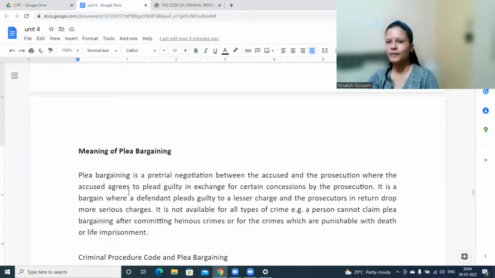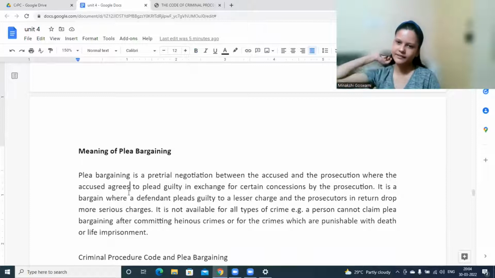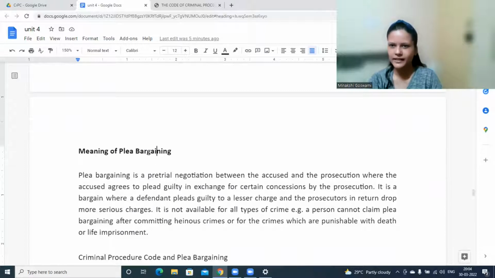When we talk about plea bargaining, what is plea bargaining? Plea bargaining, I don't know, madam. Okay, what is bargaining? Bargaining, it is nothing but negotiation between two parties. Yes, negotiation. Correct. And when we talk about plea, plea as in whatever are the charges regarding that the person is bargaining. Okay, so this is bargaining with regard to the charges.